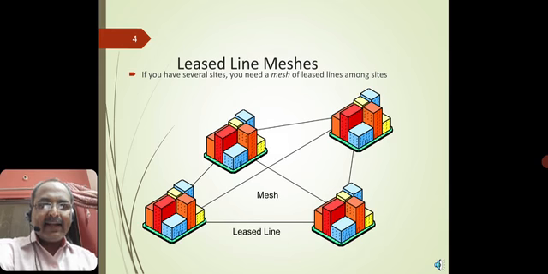That is, these lease line meshes are used in a pattern that looks like a mess. It looks like a mess in the sense that, as we know, these lease lines have to be a conglomeration of different sites, and each site has its own demand of data transmission. Maybe some organization is running on a smaller scale, and some organization may run on a larger scale, but still all these lines are dedicated so that they cannot get interrupted by another organization's line of transmission.